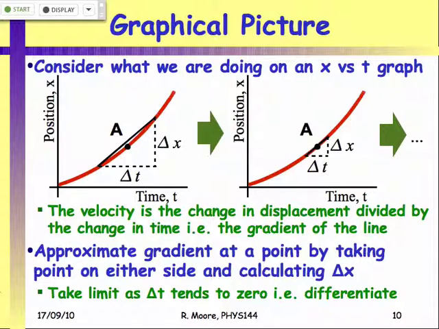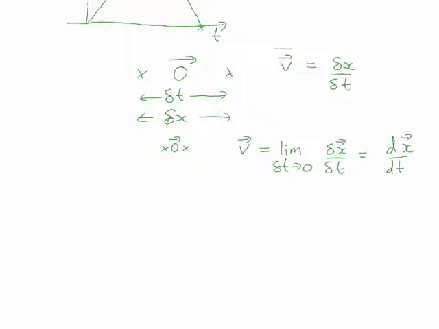Okay, so the other way we can look at that was sort of the simple picture. The other way we can look at it is from a graphical point of view, as what's going on with our position versus time plots. So if we've got a position versus time plot here, and now we've got some curved line. That's how the object changes its position with time.